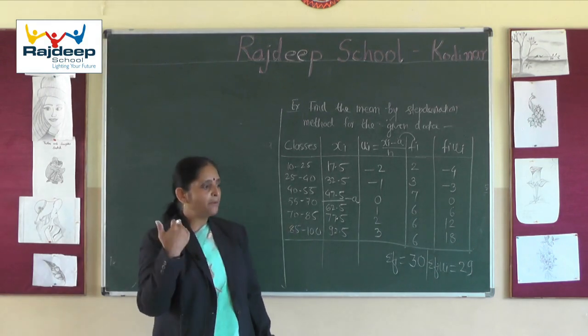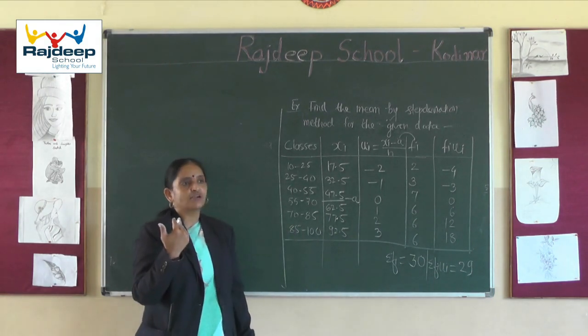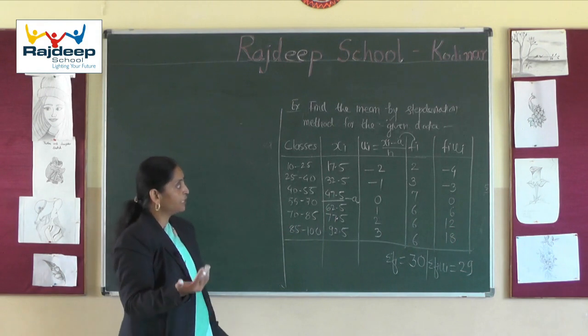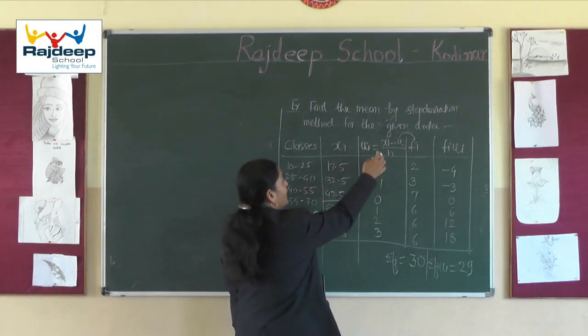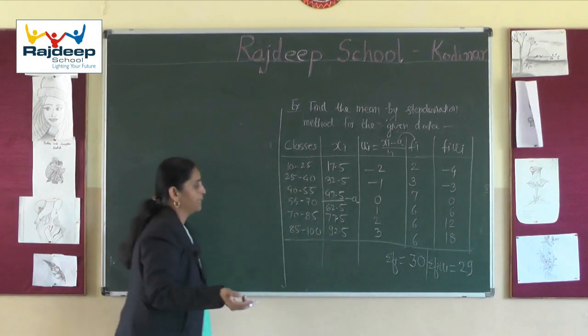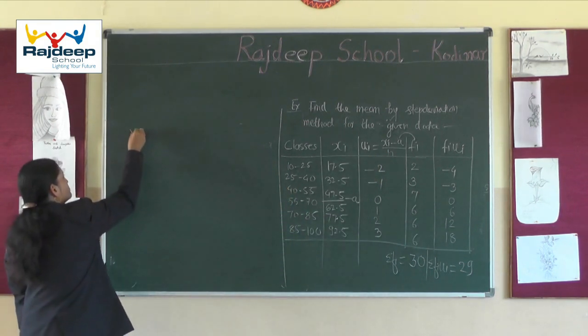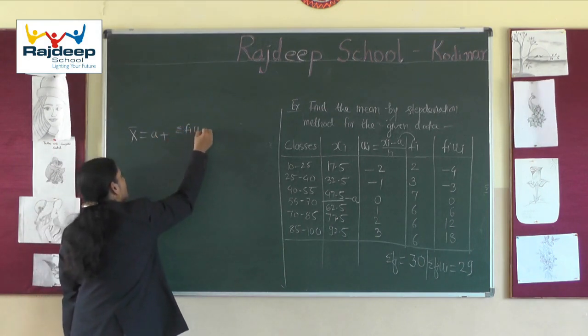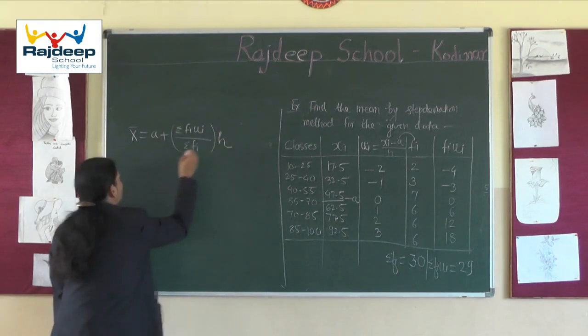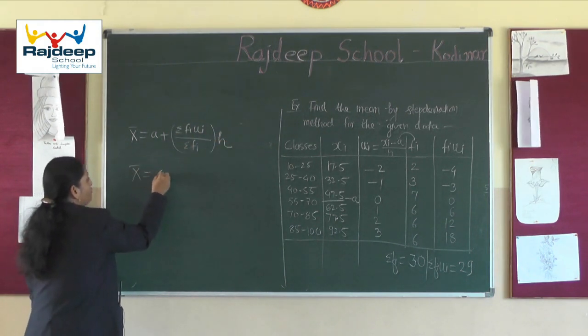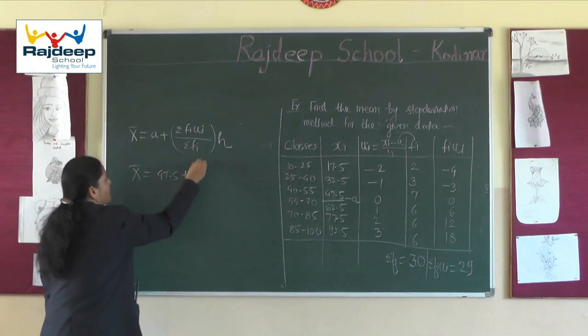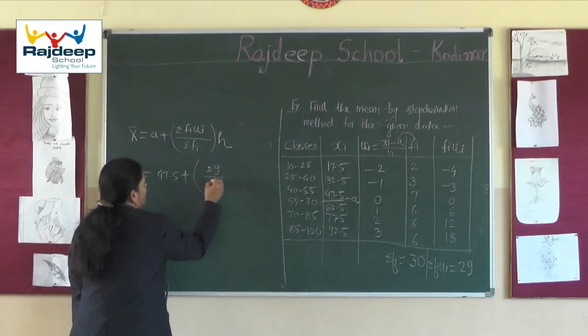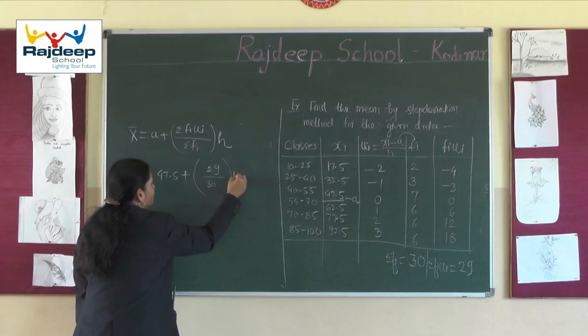Multiplication by h is compulsory because we have divided the deviation by h. So x bar is equal to a plus sigma fi ui divided by sigma fi multiplied by h. And what was our a? 47.5 plus 29 upon 30 into 15.